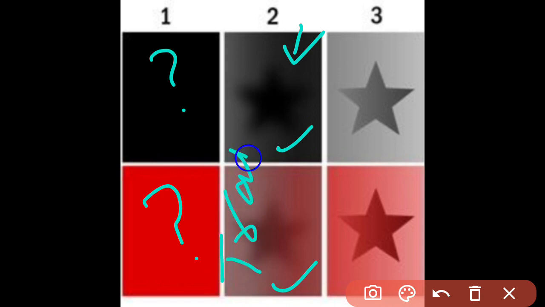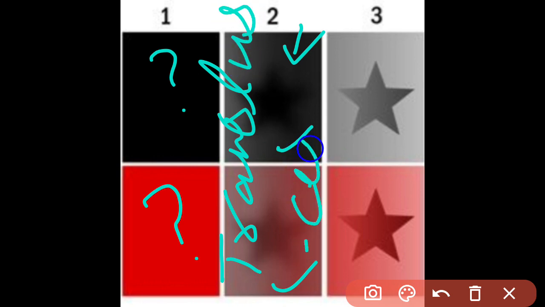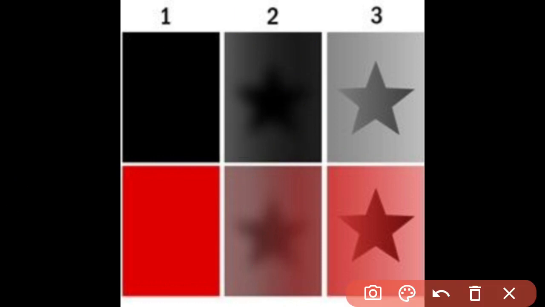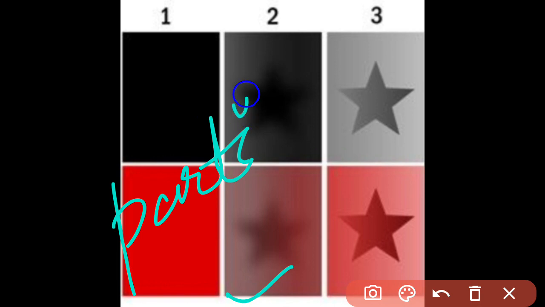This is the translucent part of this material, because I cannot see clearly which shape this star exactly is, because it is allowing a certain part of the light to pass through it. It allows the light to pass through it, but partially. This word is very important here.